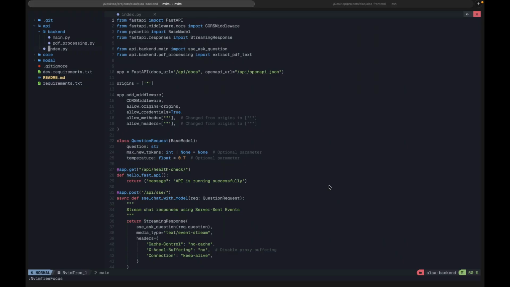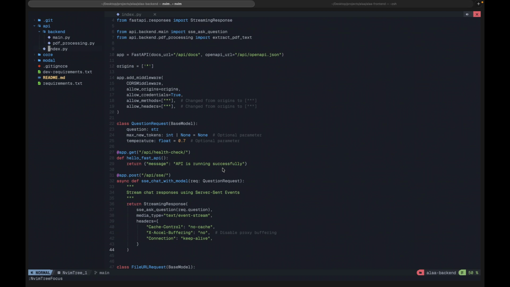Now in this particular part, we are going to look at our API. So in our API, basically we have just your plain FastAPI, and we just have a normal implementation where we have two methods, two endpoints.